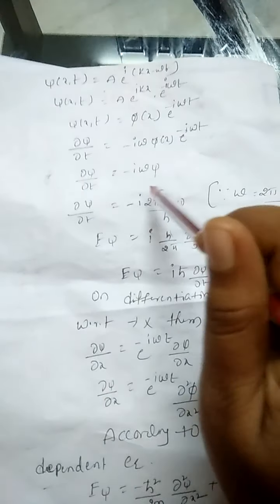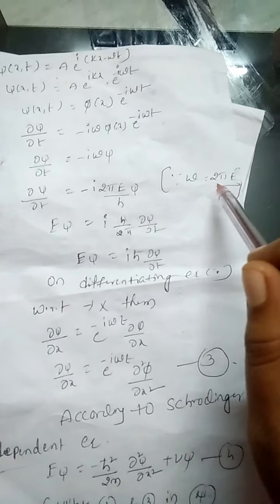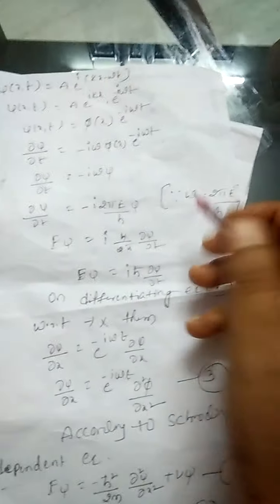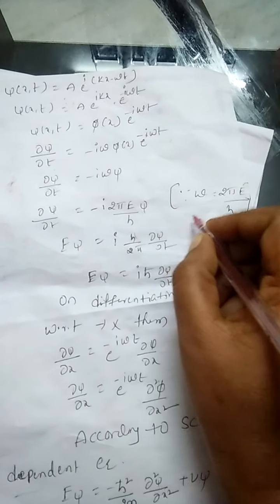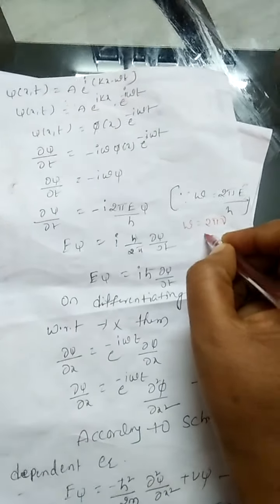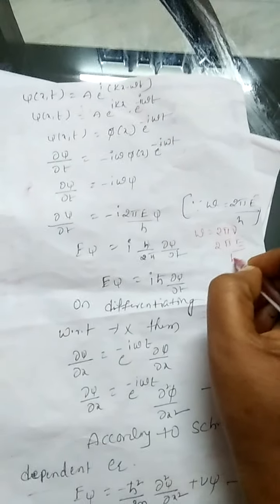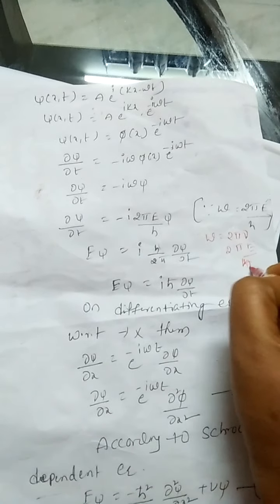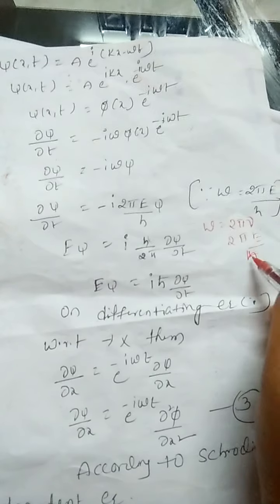In place of omega, we know its value: omega is equal to 2 pi nu, and according to the de Broglie relation nu is equal to E by h.